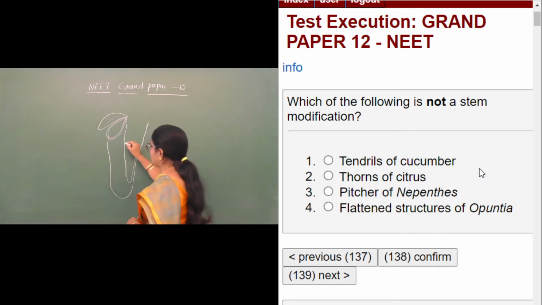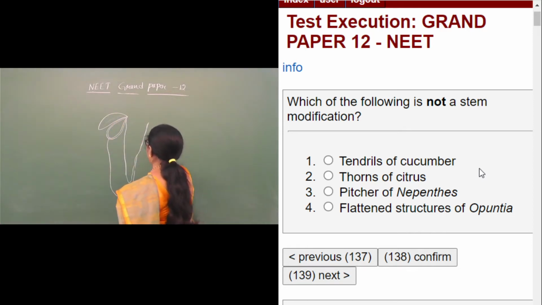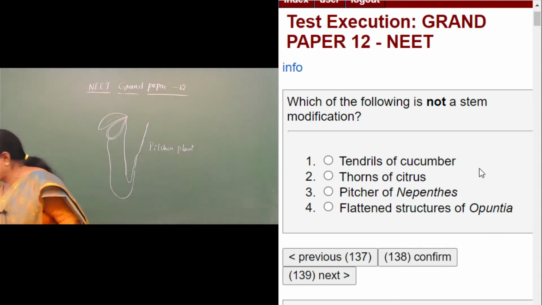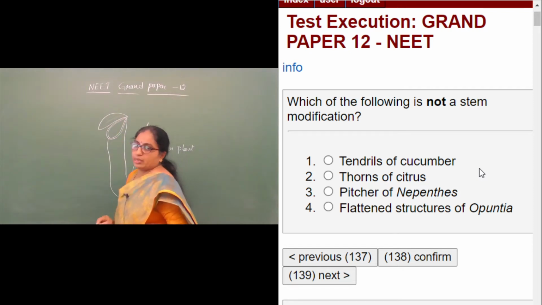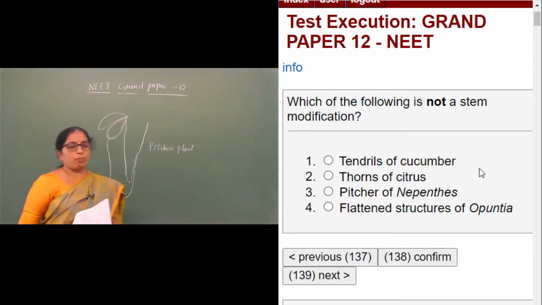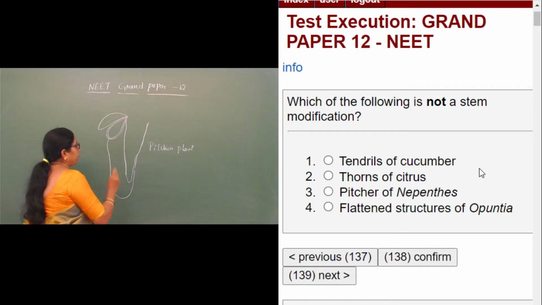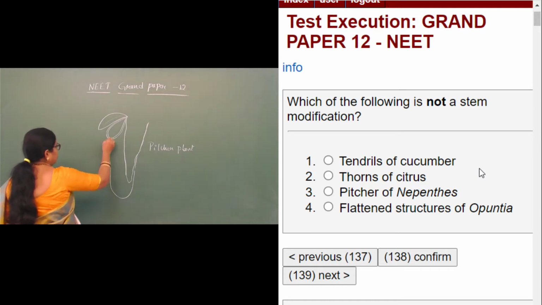So this is what is called the pitcher plant. It is popularly called the pitcher plant, or it is also called nepenthes. So you can see there is modification. This and this are two leaves which are modified into the pitcher, an insectivorous plant.